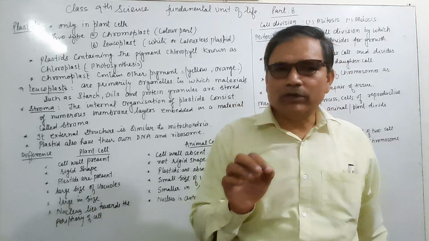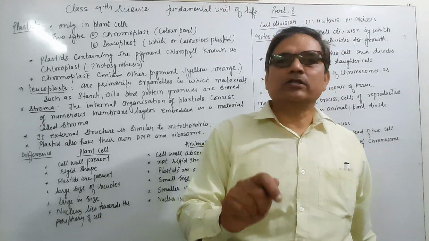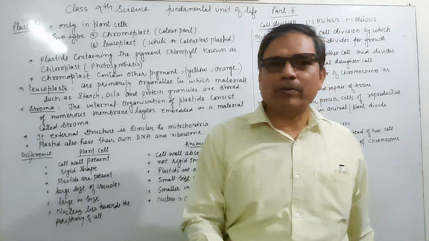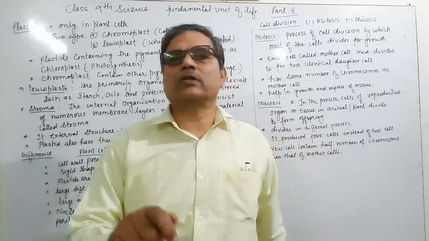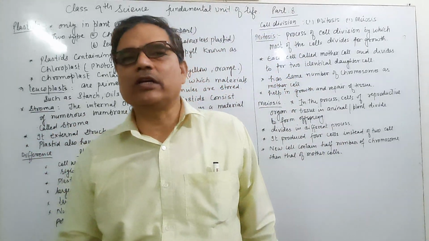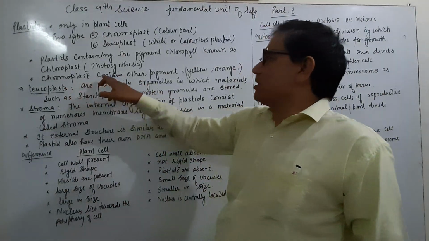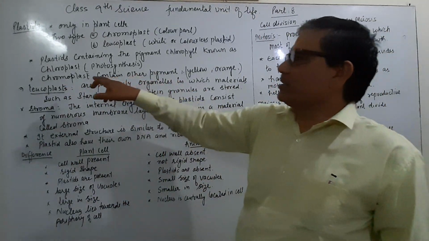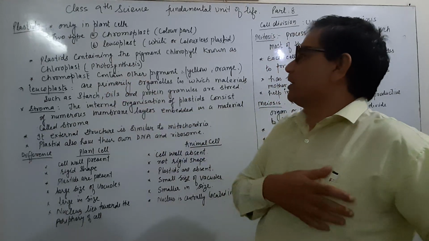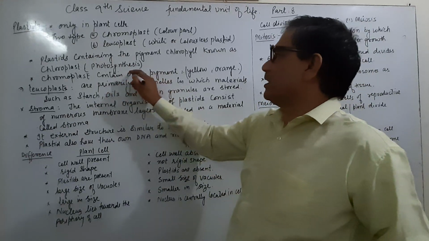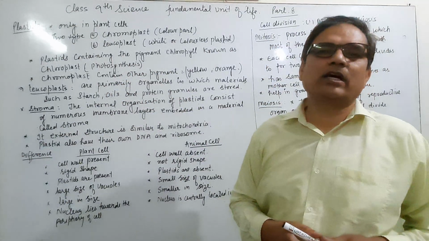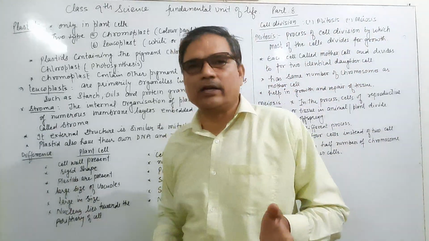With the green pigment chlorophyll, the photosynthesis process is comparatively slow. And the chromoplast, or we can say the plastid, may contain other pigments, yellow and orange, other than green.